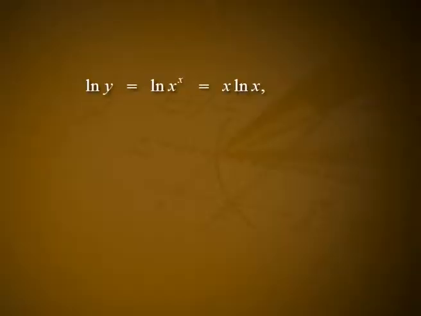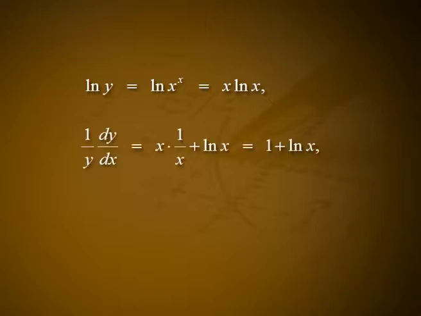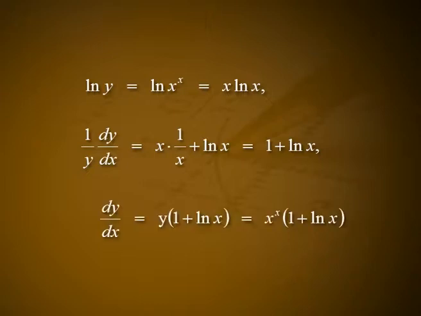The derivatives of functions like this can be found by logarithmic differentiation. Example 1. Find dy by dx if y is equal to x raised to x, where x greater than 0. Solution. Log y is equal to log of x raised to x, that is equal to x into log x. 1 by y into dy by dx is equal to x into 1 by x plus log x, that is equal to 1 plus log x. dy by dx is equal to y into 1 plus log x, that is equal to x raised to x into 1 plus log x.